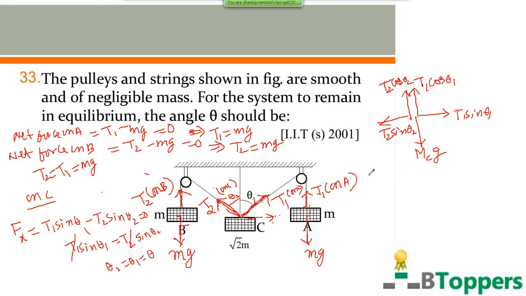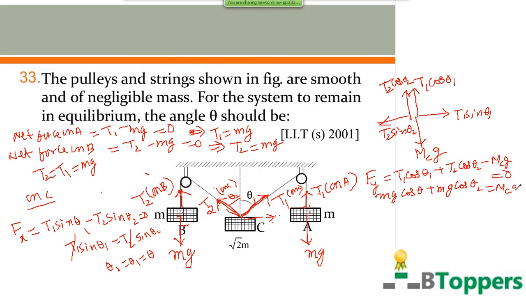The net force in the vertical direction on the block C is equal to T1 cos theta 1 plus T2 cos theta 2 minus the weight of the block C, mass of C into g. That should be 0. So you can write T1 equal to mg in magnitude, theta 1 equal to theta. T2 is also equal to mg in magnitude, theta 2 equal to theta.